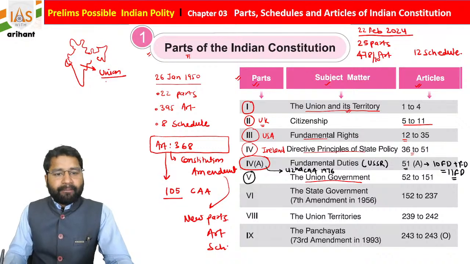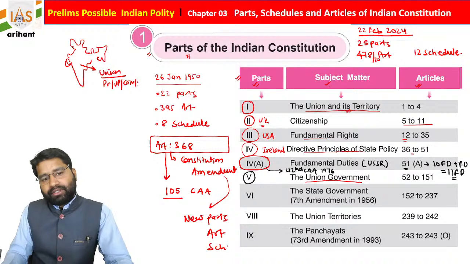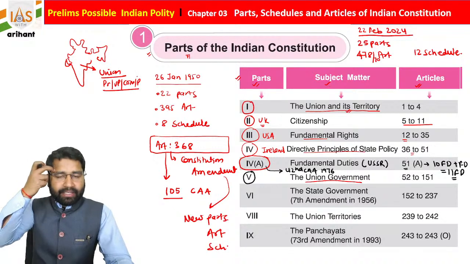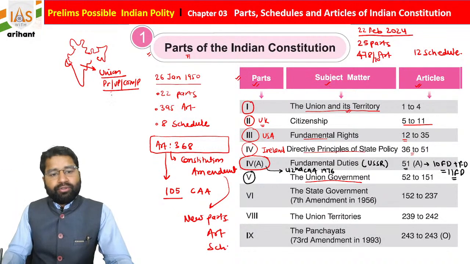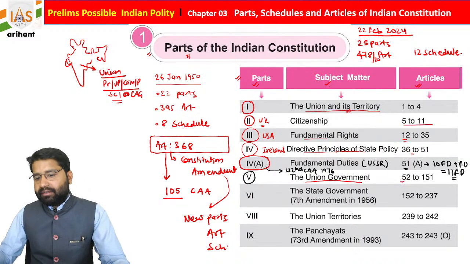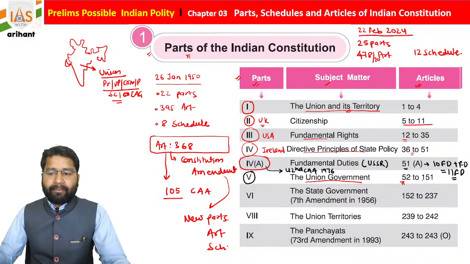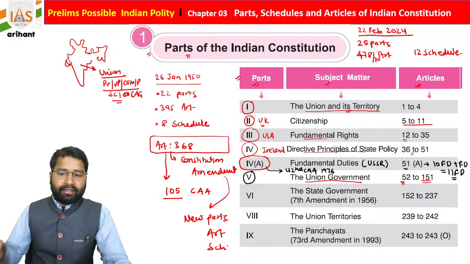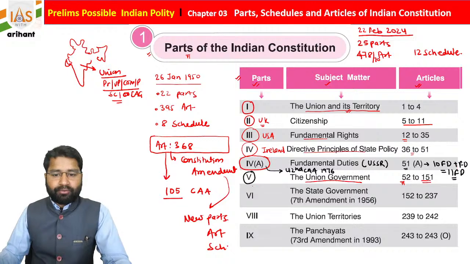Under the Union come the President, Vice President, Council of Ministers, Parliament, as well as their functions and duties, including the Supreme Court and CAG. These are all included under the Union, with articles starting from 52 up to 151, students.